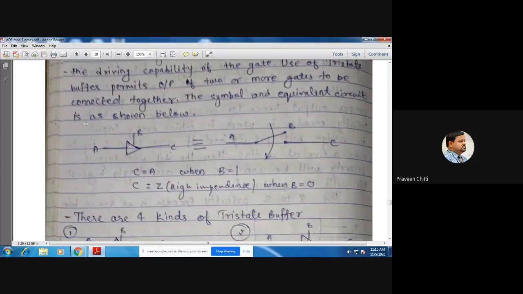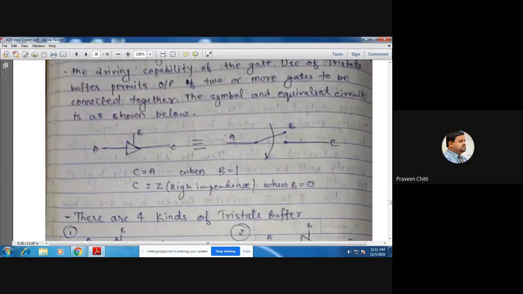Now you can see here the symbol for the tri-state buffer. A normal buffer is like your NOT gate without the bubble. If you have a NOT gate without a bubble, that is called a normal buffer. In a normal buffer, the output is always equal to the input. Say A is the input and C is the output. This additional B signal will not be there in the normal buffer. But we are discussing a tri-state buffer, and in a tri-state buffer we have one more control signal, like B here.